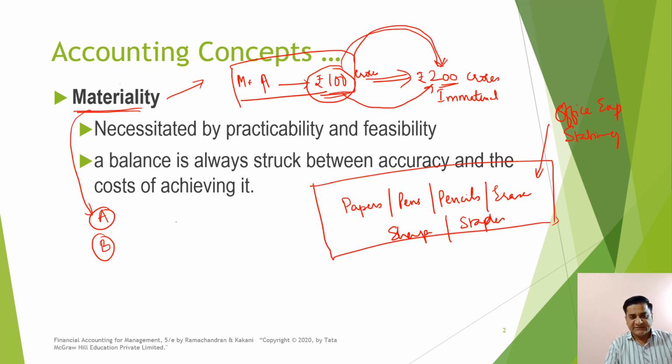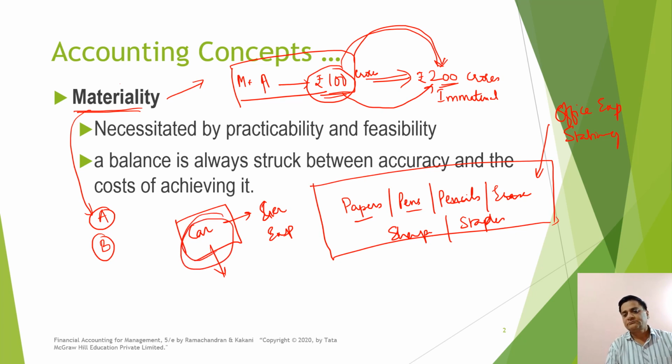But if this company buys a car, this cannot be treated as a general expense. Why? Because the amount paid for a car is much higher compared to the amount paid for these. Also, this car needs to be disclosed as vehicles, whereas papers, pens, pencils, erasers, sharpeners, staplers need not be accounted separately. These can be clubbed together and shown as office or stationery expenses.